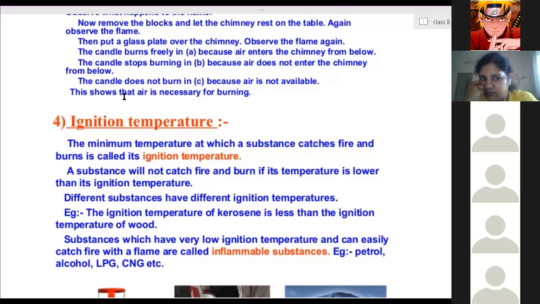Is it clear? Yes, ma'am. So different substances have different ignition temperatures. Some will burn very quickly, some need more time. Just like LPG, only one lighter strike is enough and it will catch fire. The matchstick, we have to keep rubbing over the side edge of the matchbox. Kerosene burns faster; when a single matchstick is brought near the kerosene, it will start burning very fast. Petrol also starts burning very fast.